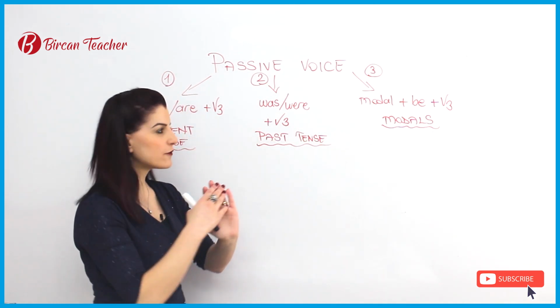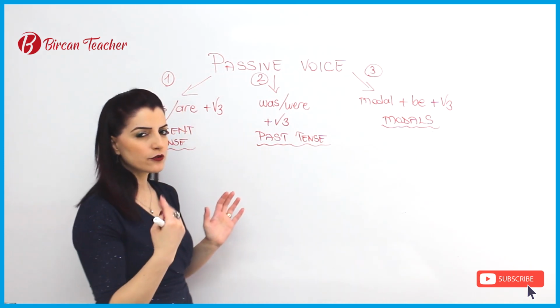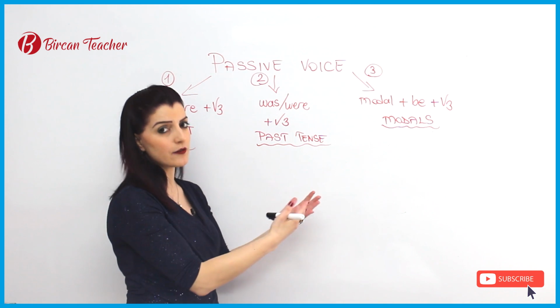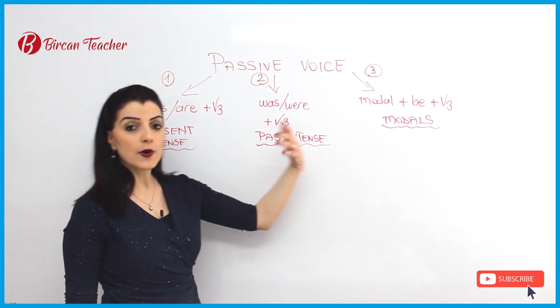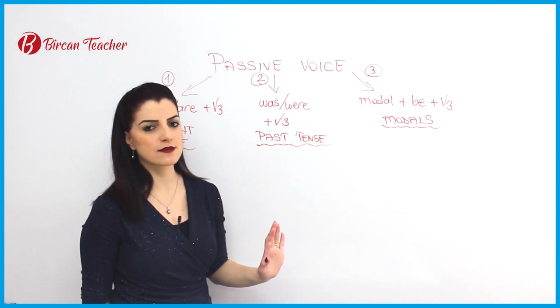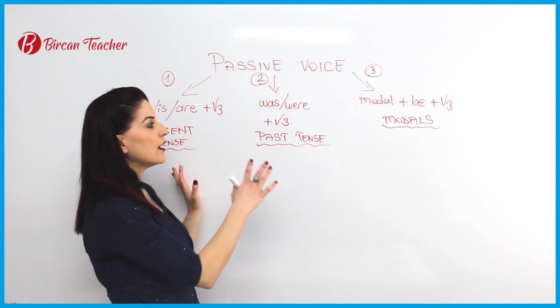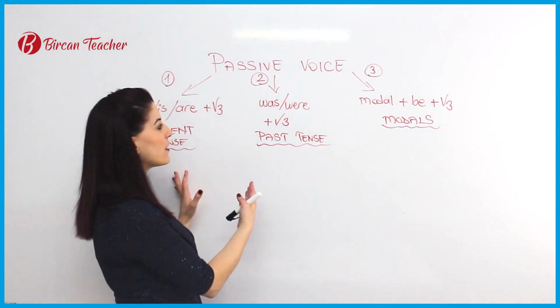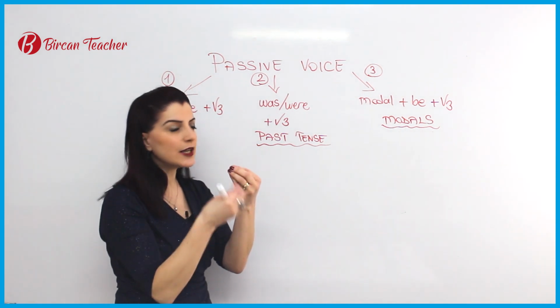Let's remember from our previous topics, in active voice what we were doing, and in passive voice what we are going to do now. Actually, passive voice is possible for all tenses, not only number 1, number 2 and number 3. But here I especially want to talk about 3 important parts, just in order to teach it very quickly.